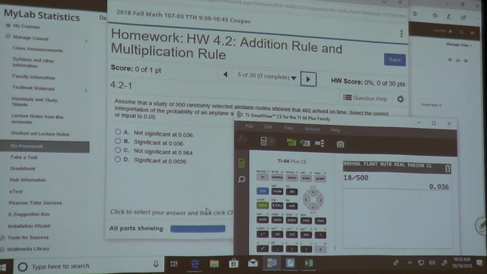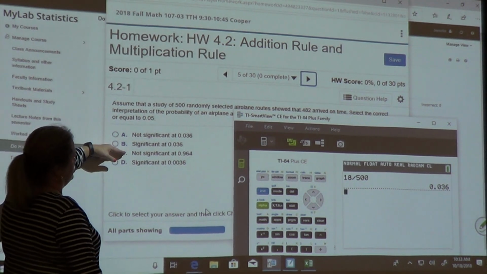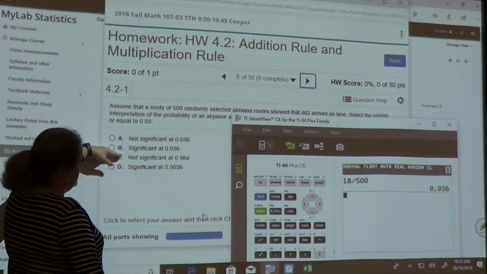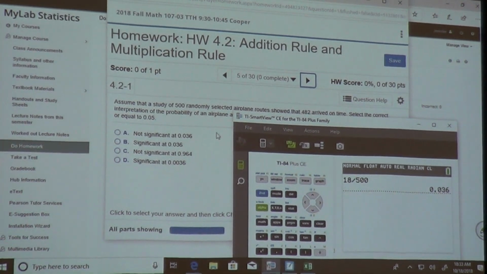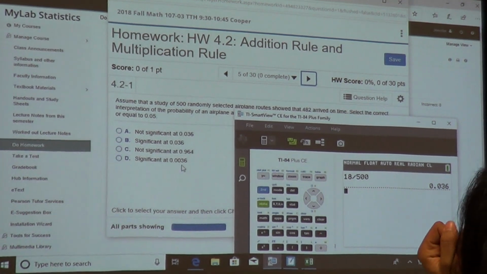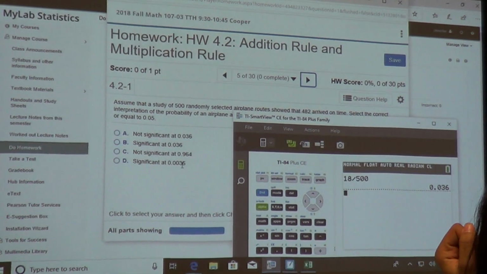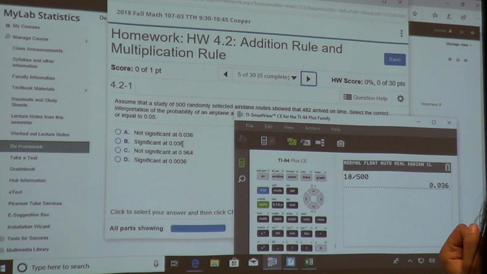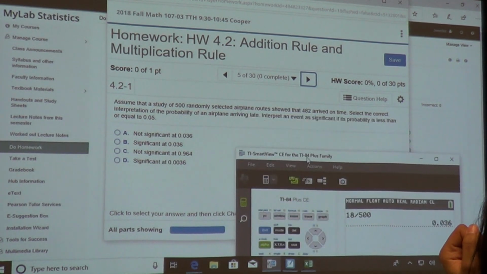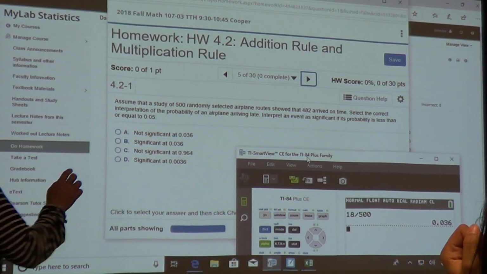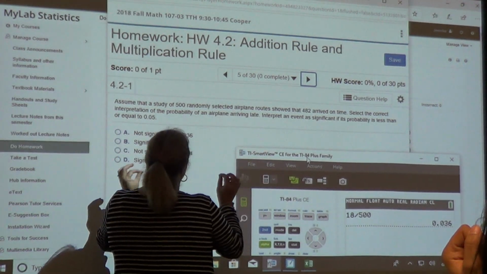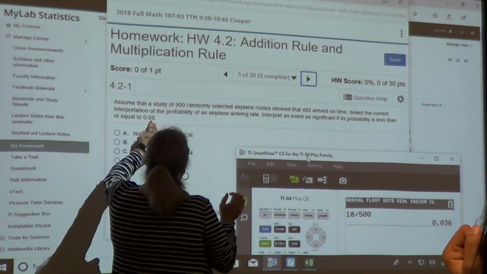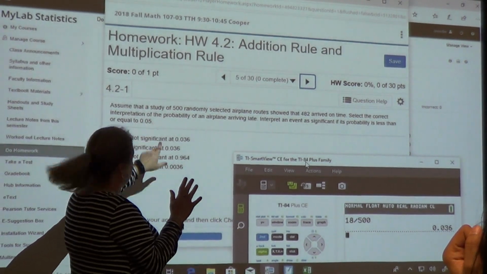So that means I can get rid of this answer. So it's either A, B, or D. Oh, I can get rid of the last answer because the last answer has 2 zeros. So it's either A or B. And it says, interpret event as significant if it is less than 0.05. 0.05 is like 5 cents.